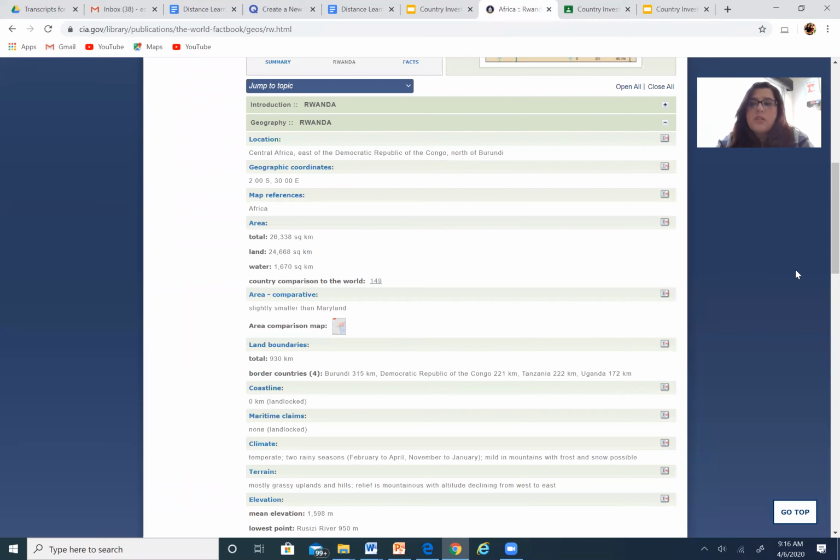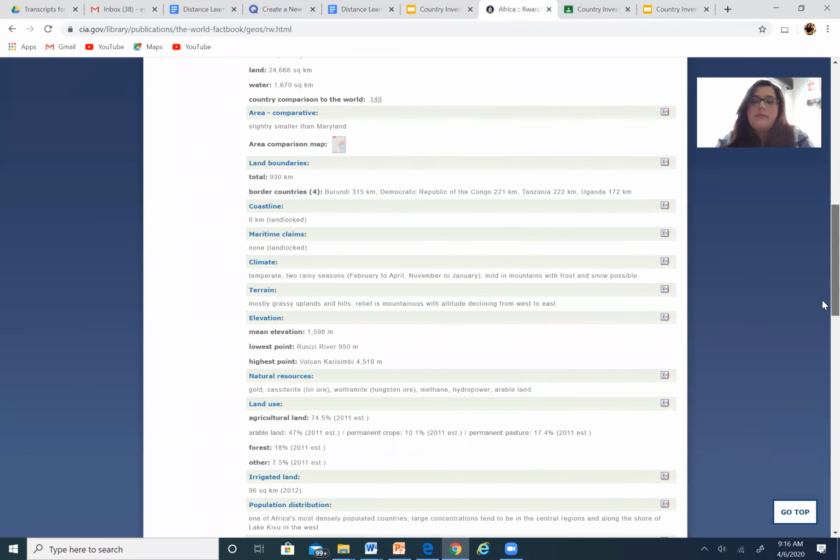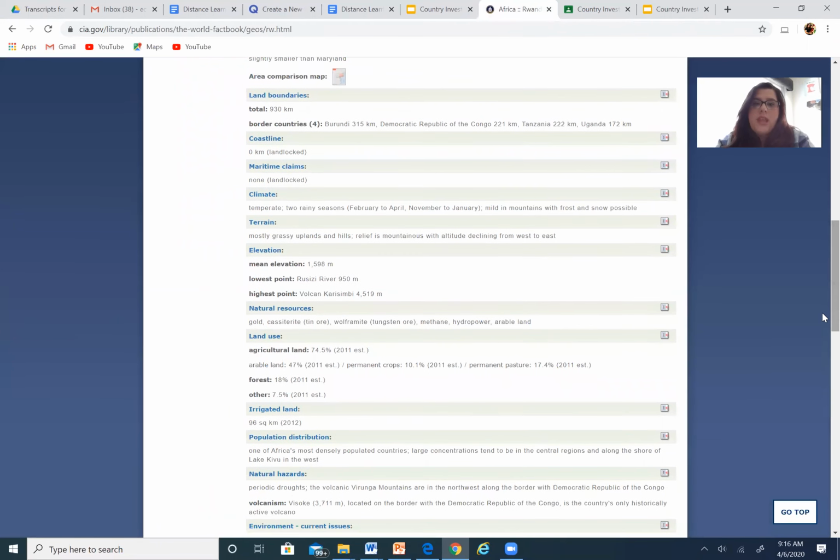And the other thing that I want you to look at when you look at the geography is right here, right? We're going to look at the terrain and the climate. So we know that they have 2 rainy seasons, and the weather is milder in the mountains with frost and snow. So they have some seasons. It's not just hot and dry the whole time. And then you can see here mostly grassy uplands and hills, and it's mountainous.